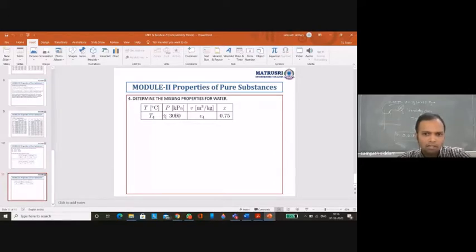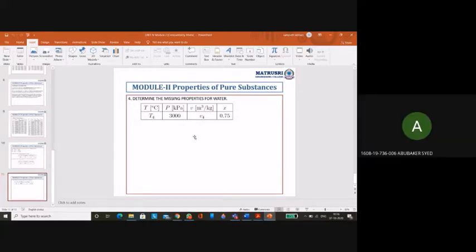At that particular pressure, find your Tsat. Enter the Tsat value over here, and also note down Vf and Vg. Then directly substitute the value of x, and you'll get the value of V. That is, V is equal to Vf into 1 minus x plus Vg into x.